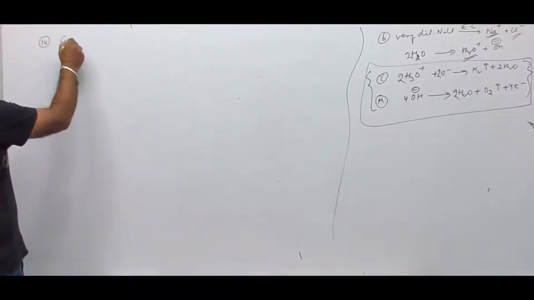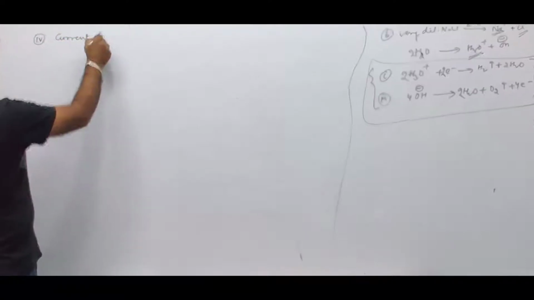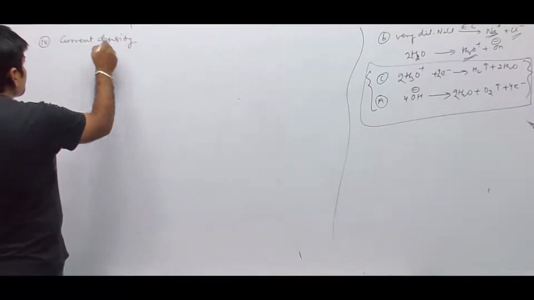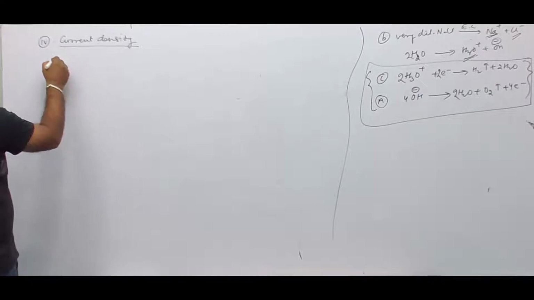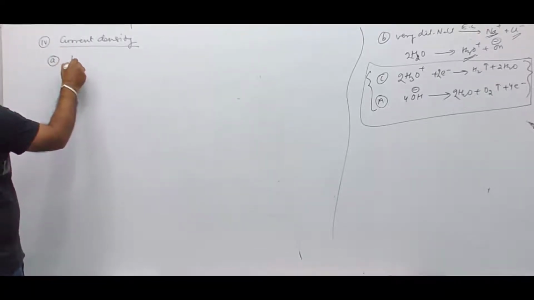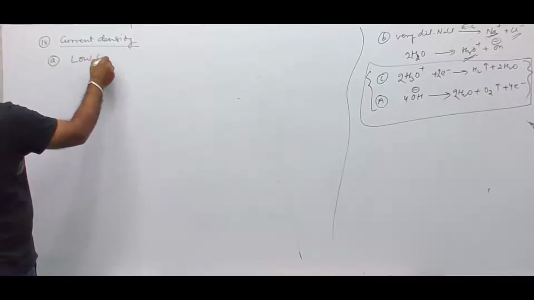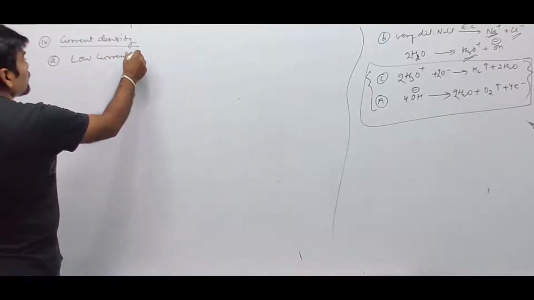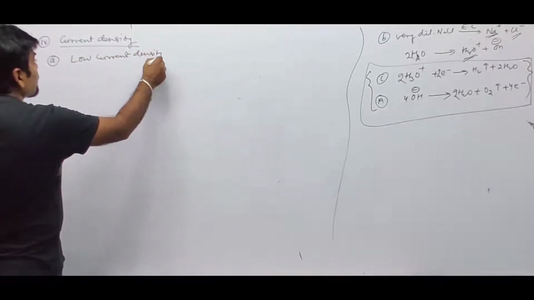See, current density. Again, there are two different cases. So first case is in presence of low current density.